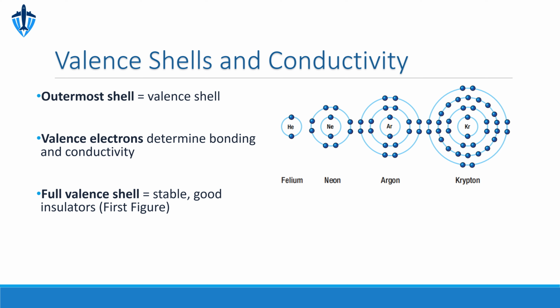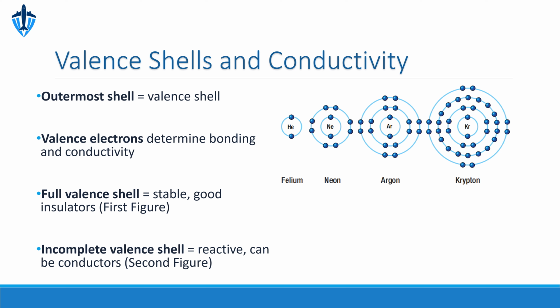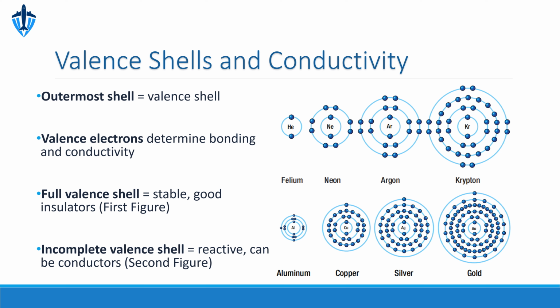Conversely, atoms with incomplete valence shells are more reactive, readily bonding with other atoms to fill their shells. These can act as conductors, allowing electrons to move freely. Figure 2 presents metals such as aluminum, copper, silver, and gold. Their valence shells are incomplete, making them highly reactive. These atoms readily bond, and their loosely held valence electrons can move freely, making them excellent conductors.